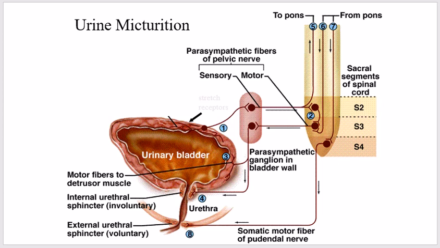In addition to the pelvic nerves, two other types of innervation are important in bladder function. Most important are the skeletal motor fibers transmitted through the pudendal nerve to the external bladder sphincter. These fibers are somatic nerve fibers that innervate and control the voluntary skeletal muscle of the sphincter.